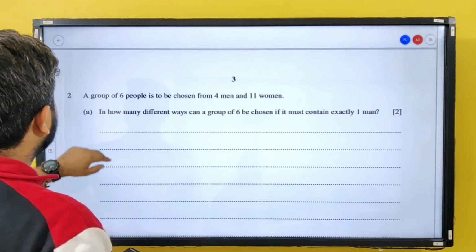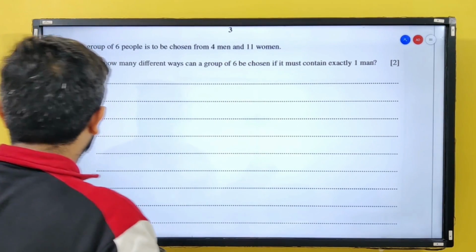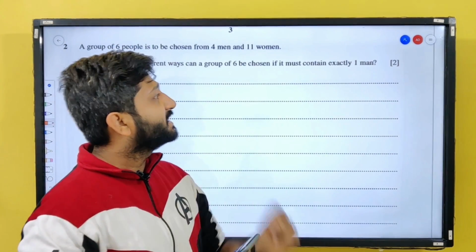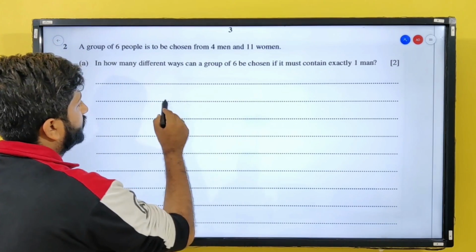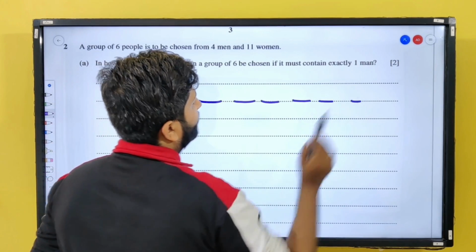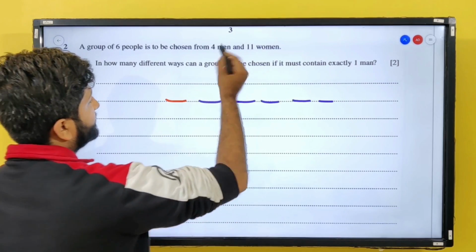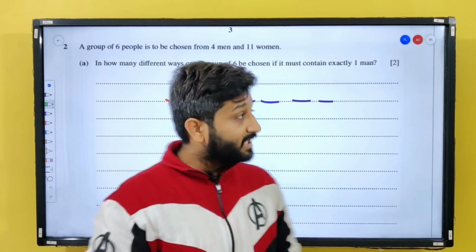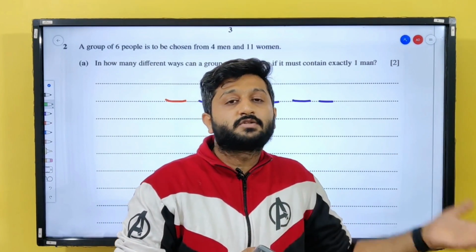Next question. A group of 6 people is to be chosen from 4 men and 11 women. In how many different ways can a group of 6 be chosen if it must contain exactly 1 man? So we want exactly 1 man, and the rest 5 are going to be women. As this is a selection of a group, the order does not matter.